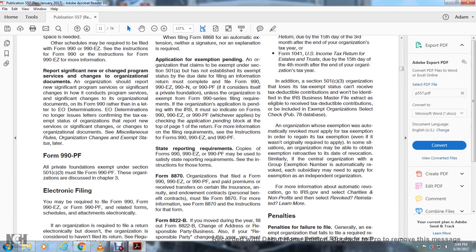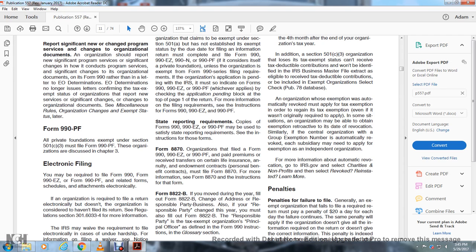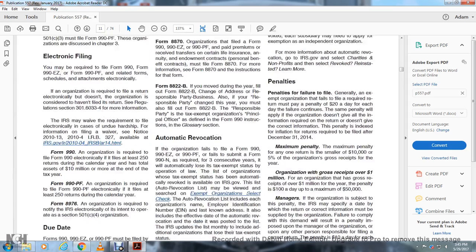Similarly, if a central organization with a group exemption number is automatically revoked, the subsidiaries may need to apply for exemption independently. For more information about automatic revocation, go to IRS.gov, select Charities and Nonprofits, then select Revoked or Reinstated to learn more.